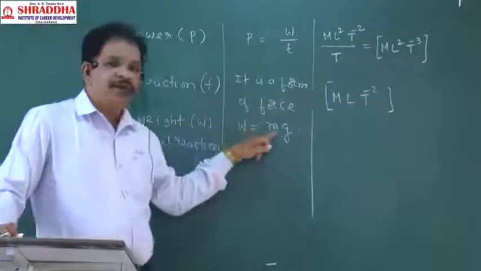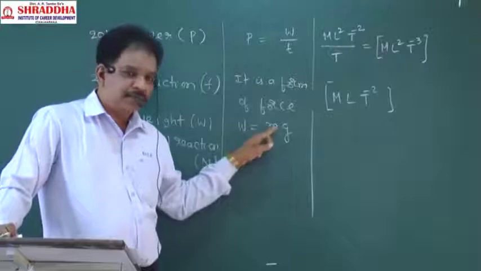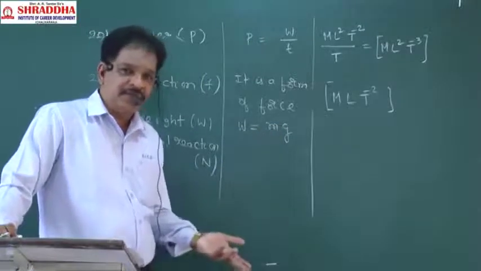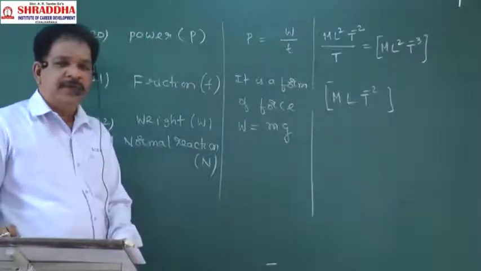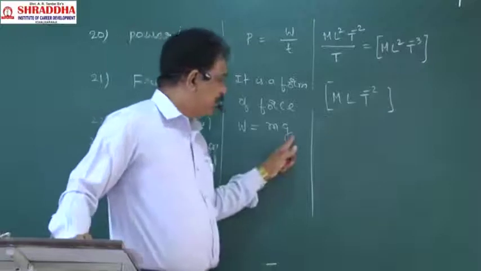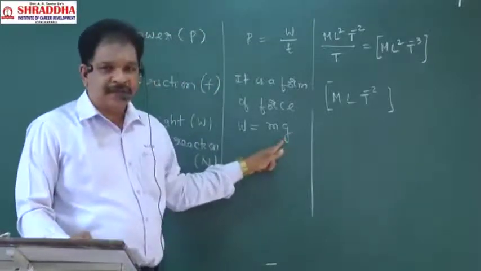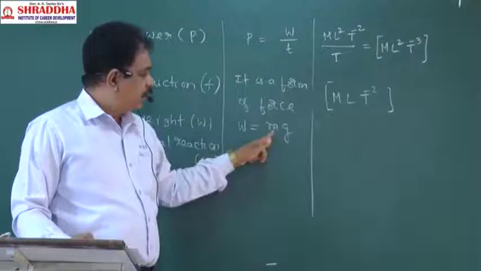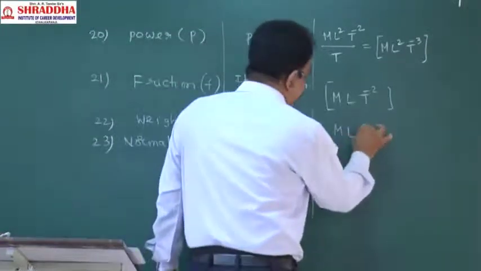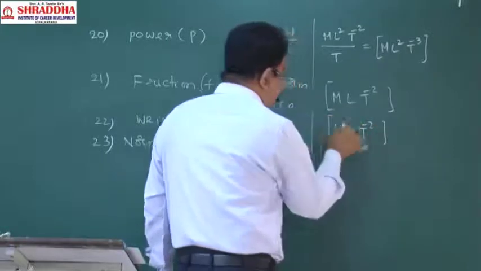Small m value will be mass, capital M. G value is the acceleration due to gravity. Its dimension is LT power minus 2. In this class it is only a form of acceleration. So we wrote it like this. The dimensional formula for this is MLT power minus 2.